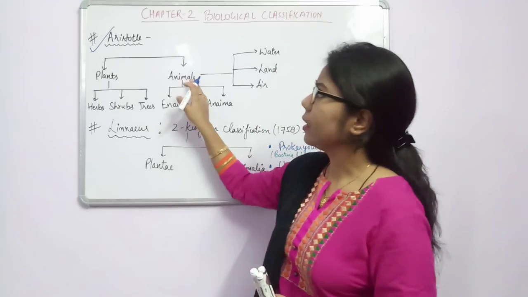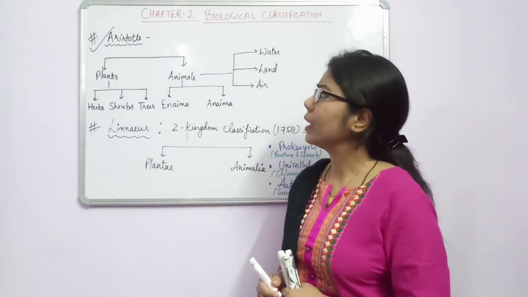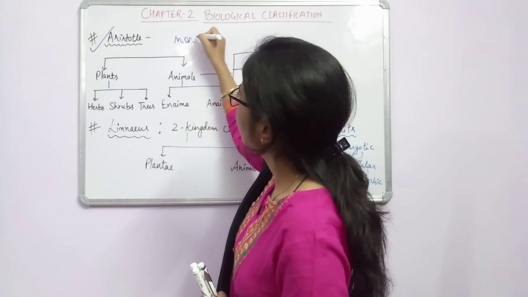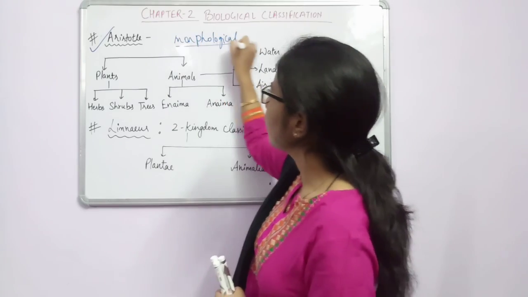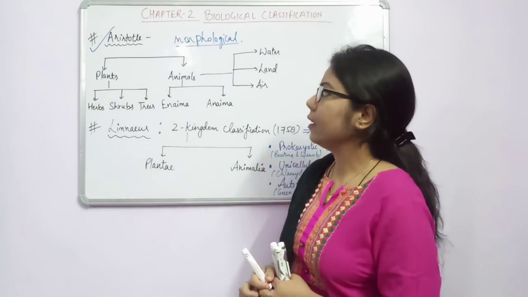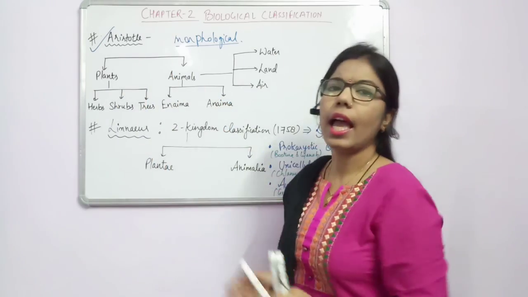Before that there was no other aspect. So on the basis of morphological character, Aristotle has classified organisms into plants as well as animals.